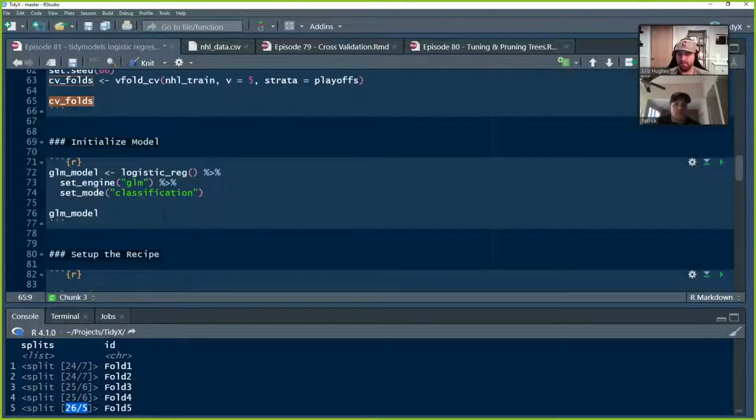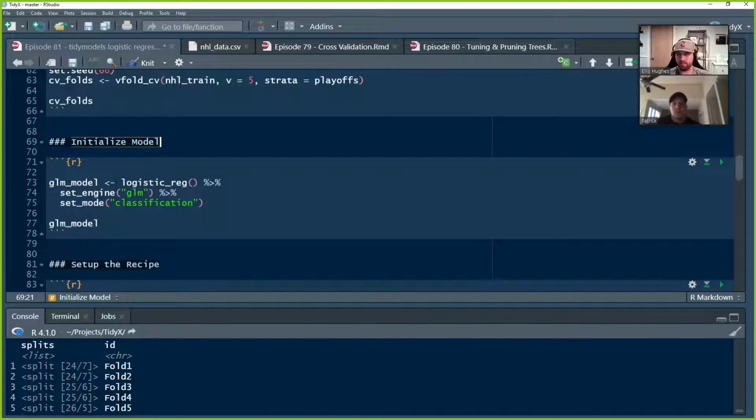Cool. There you go. So now, as we do in our Tidymodels framework, we initialize the model of interest. In this case, we're building a generalized linear model. It's going to be a logistic regression model. So we use logistic_reg, and then we pipe in that the engine we want to use is glm.